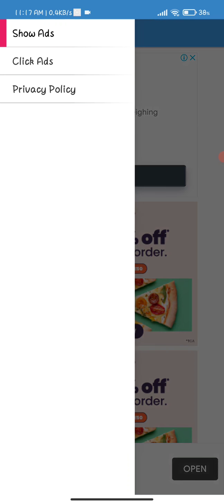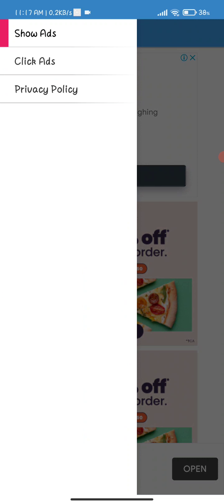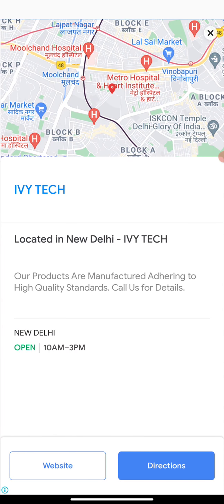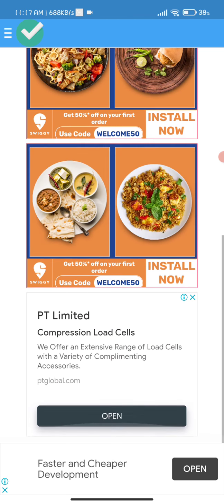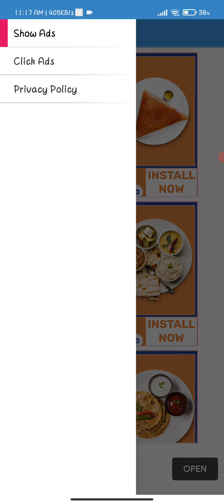Okay, so first of all, let me show you which kind of ads this application supports. This application supports banner ads, interstitial ads and rewarded ads. So if I click on that, you can see there was an interstitial ad, and when I just close this ad, there were again lots of ads reloaded. You can see clearly over here. Okay, now let's go to the next page.